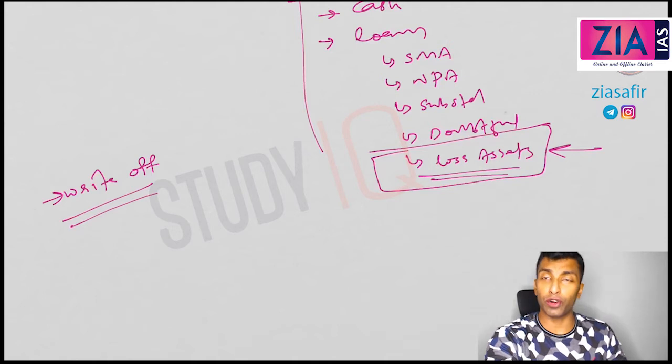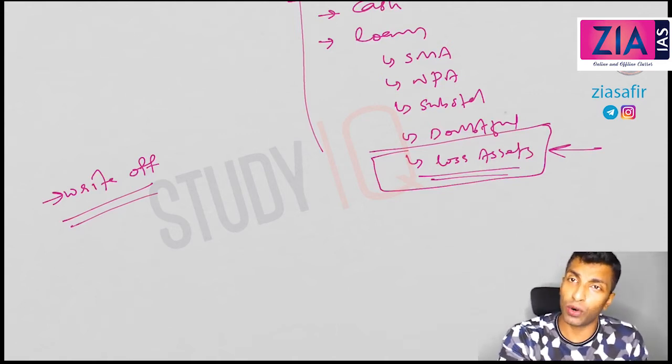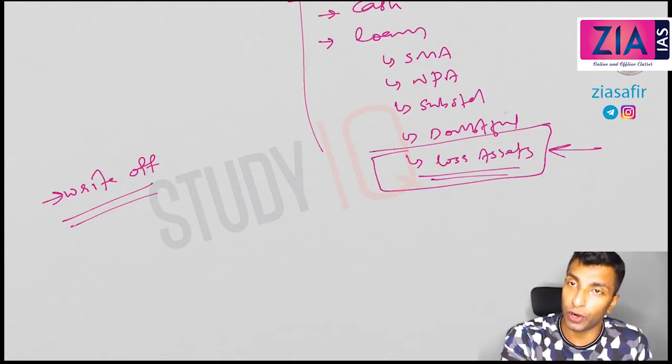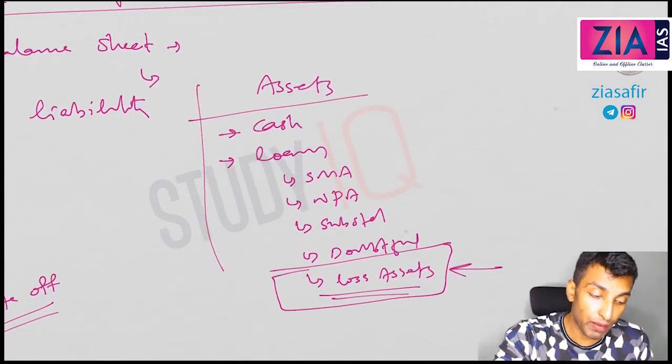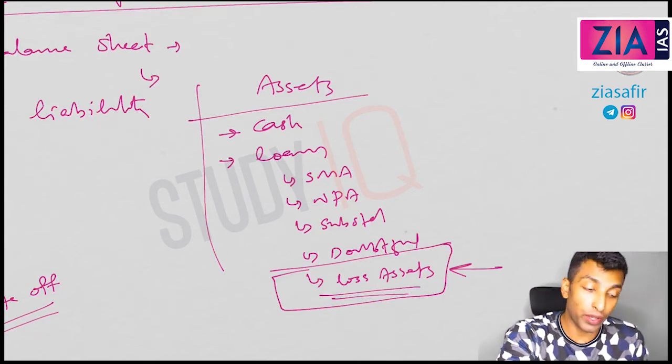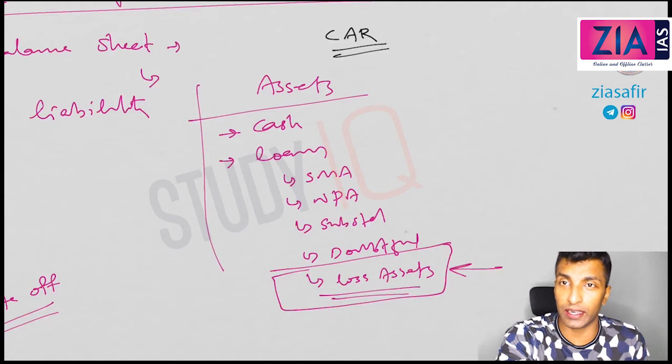When you write off, this is considered as loss. So who will lose the money? The owners will lose the money. The capital will reduce, so the owners' capital will come down. When the owners' capital comes down, it is going to affect something very important that we have discussed already, that is CAR, capital adequacy ratio, or capital to risk weighted assets ratio.